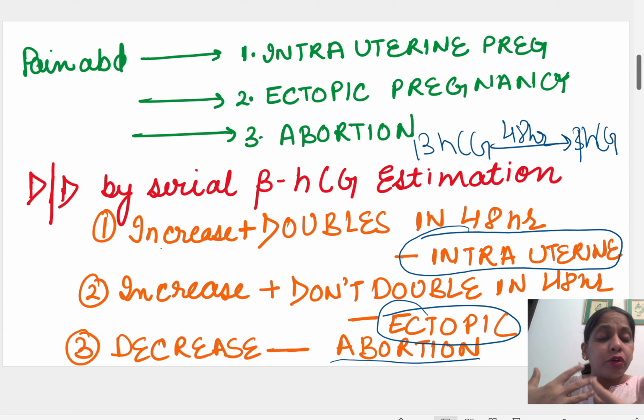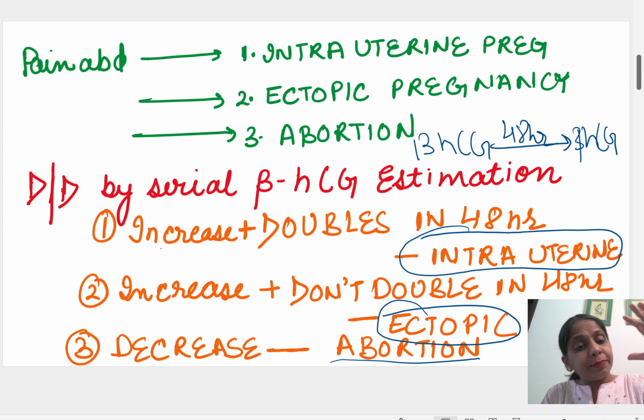If the patient just has increased sensitivity to pain and the pregnancy is a normal intrauterine one, the beta hCG will double in 48 hours. If it is ectopic, beta hCG will increase but will not double in 48 hours. If beta hCG is decreasing, it means the pregnancy is failing, it is an abortion.